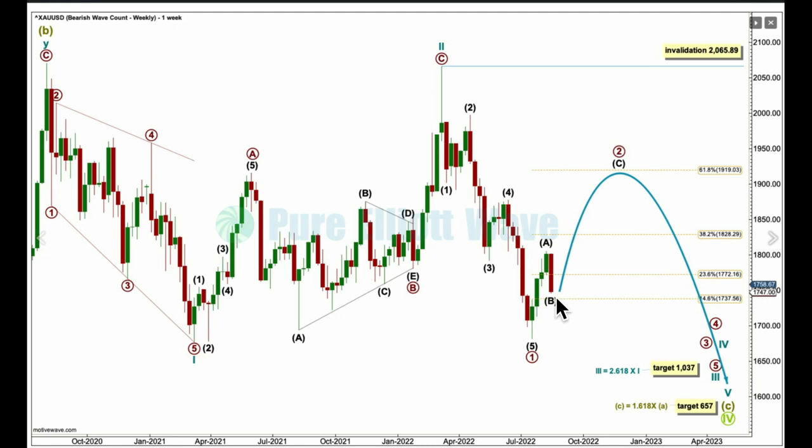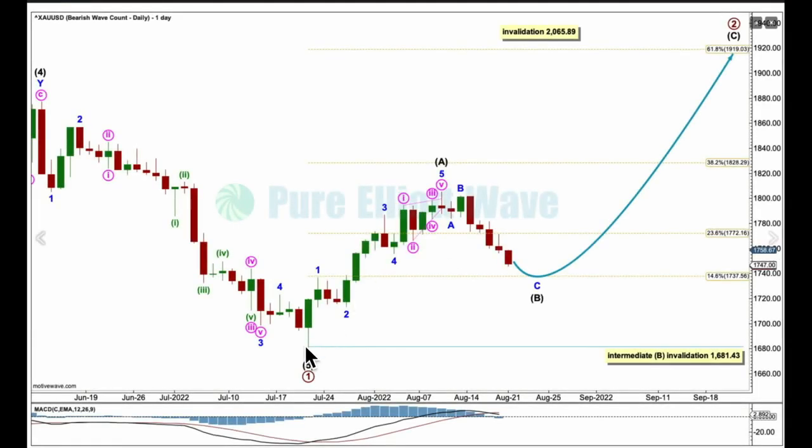Let's take a look at this at the daily chart level, the low of primary wave 1. This point down here, from this low to this high, intermediate A could be complete. Now I may also need to move the degree of labelling within primary 2 in coming weeks. This could just be minor wave 1 within an impulse for intermediate A. We'll have to work with alternate wave counts in coming weeks.